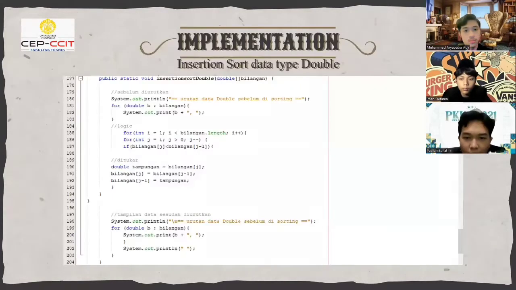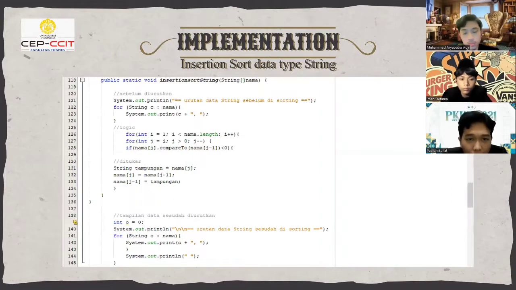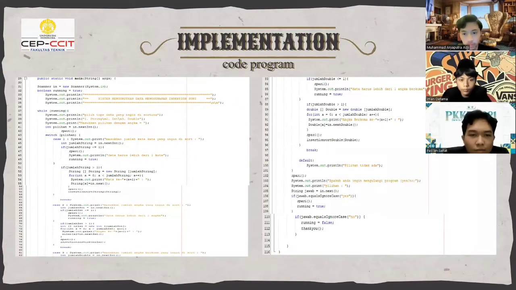And then implementation of insertion sort with data type double. The coding is like this. And then insertion sort with data type integer like this. And then the last one, insertion sort with data type string like this. And then the code of the program, the coding is like this.